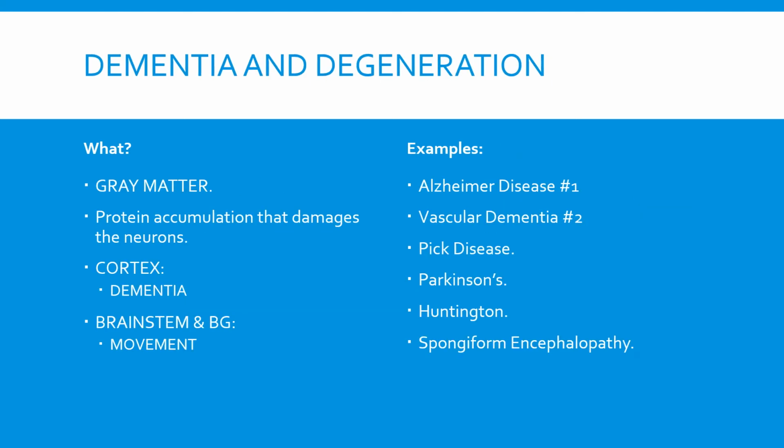Now we'll talk about dementia and degeneration. This is in the gray matter of the brain, and it is the accumulation of protein that will actually damage the neurons. If it is in the cortex, this will result in the patient's dementia. If it is in the brainstem and the basal ganglia, this will affect the patient's movement. Examples of dementia and degeneration are Alzheimer's, which is number 1, vascular dementia, Pick's disease, Parkinson's, Huntington's, and spongiform encephalopathy.